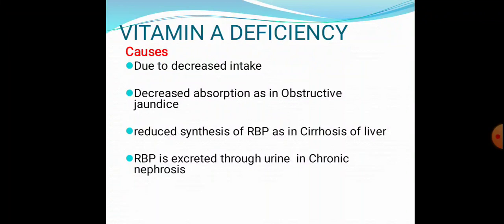Okay. So what are the causes of vitamin A deficiency? As we discussed before, it can be either due to decreased intake or decreased absorption as occurs in obstructive jaundice, or reduced synthesis of RBP, that is retinol binding protein, as in the case of cirrhosis of the liver, and retinol binding protein is excreted through urine in case of chronic nephrosis. So the causes are decreased intake, obstructive jaundice, liver cirrhosis and chronic nephrosis.